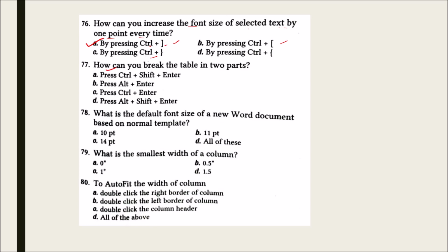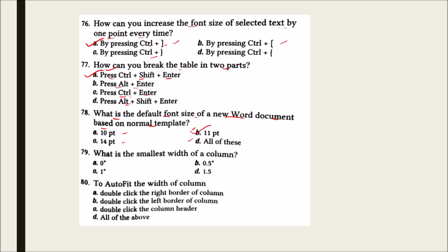Next is, how can you break the table in 2 parts? Press Ctrl plus Shift plus Enter, press Ctrl plus Enter, press Alt plus Enter, and press Alt plus Shift plus Enter. And the correct option is A, that is Ctrl plus Shift plus Enter. What is the default font size of a new Word document based on a normal template? 10 point, 11 point, 14 point, all of these. And the correct option is B, that is 11 point.